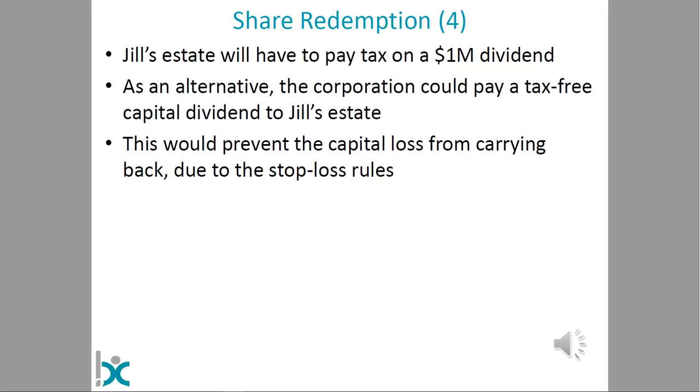Because if we can have the tax-free capital dividend and the carryback of the capital loss, it wipes out the tax consequences. It's really a too good to be true situation. So the stop-loss rules would prevent us from having no tax consequences at all. We are going to have some tax paid by either Jill or her estate.